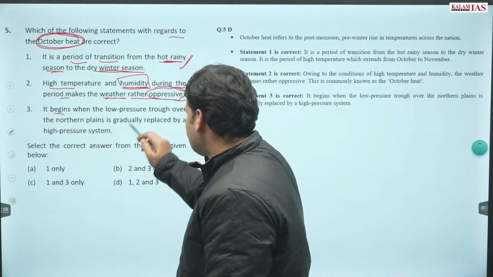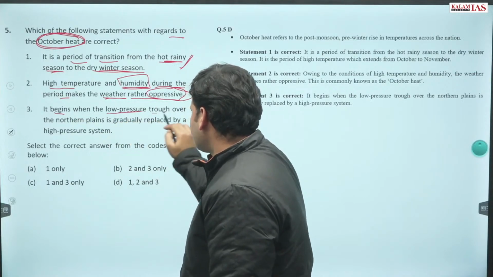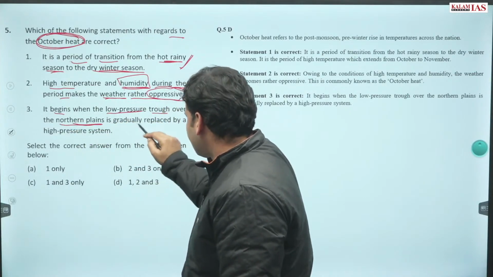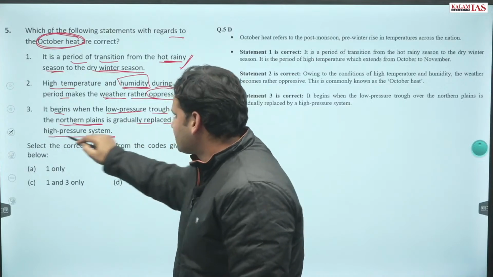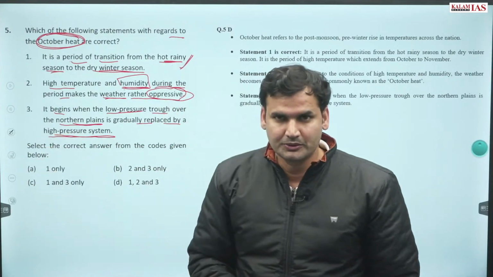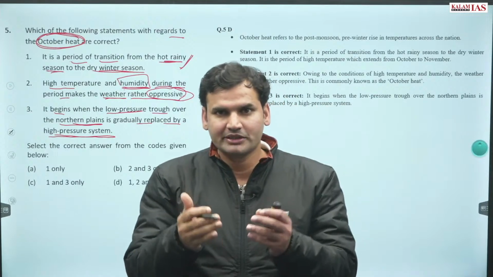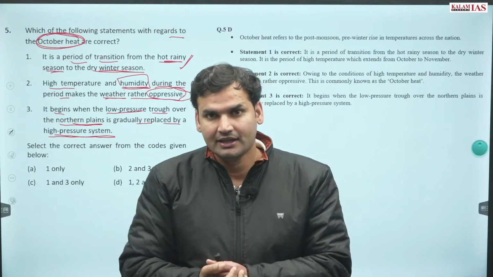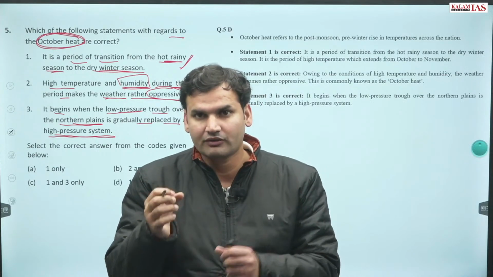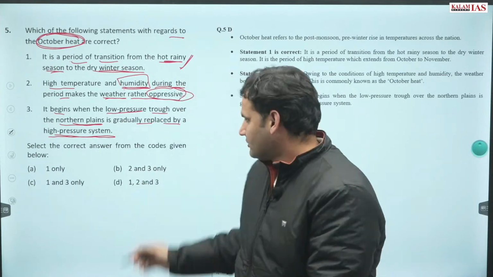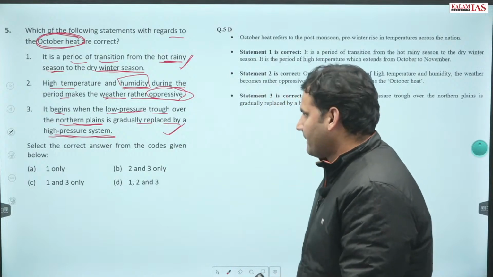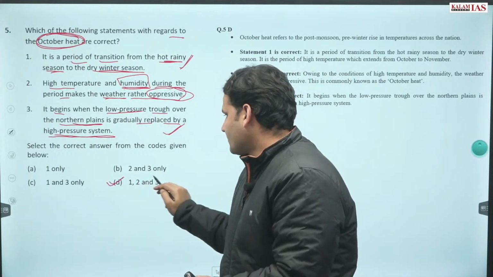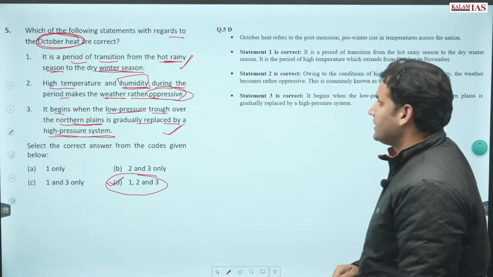It begins when the low pressure trough over the northern plains is gradually replaced by the high pressure system. Yes, this is also true. Because in summer time obviously we would be having low pressure conditions, and the arrival of winters is accompanied by the development of a high pressure system. This is also correct. Answer becomes 1, 2 and 3.